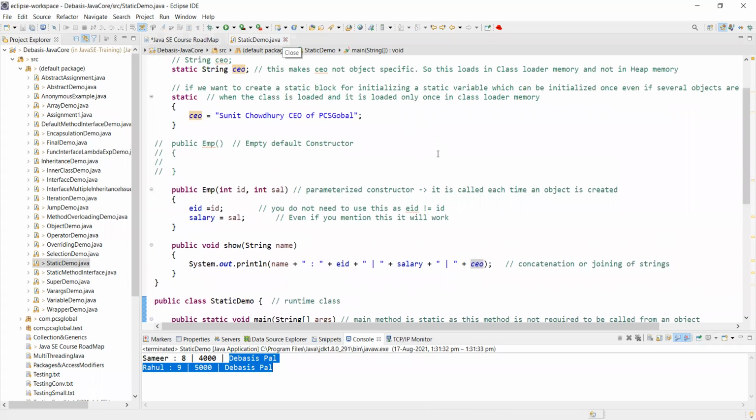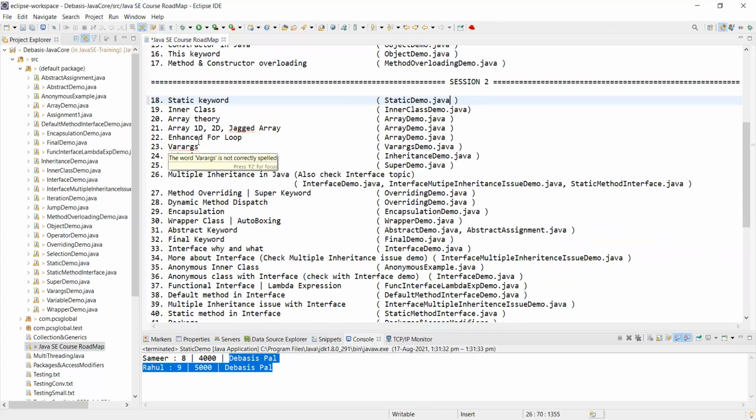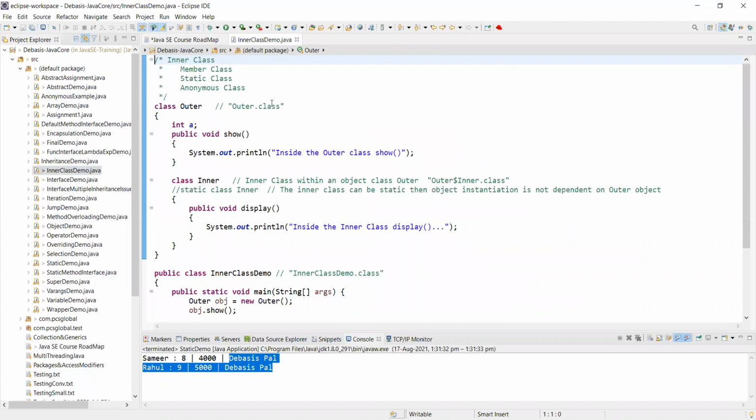Let us move into the next topic. Any questions, please ask. Inner class. Now it's a very important concept, inner class. Inner class is also called member class. It can be a static class as well. As I said, static can be a variable, static can be a method, static can also be a class. We'll know that. And an anonymous class can also be an inner class.